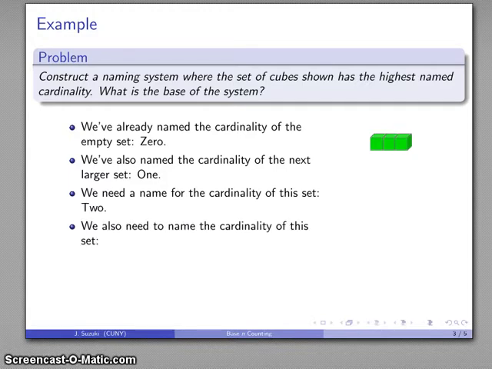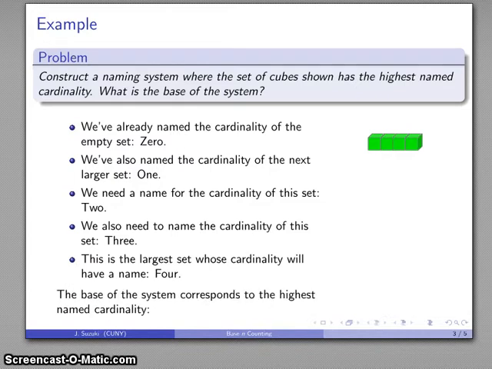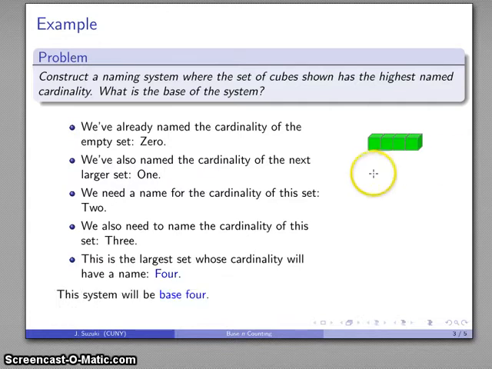Next larger set, cardinality, we need a name for it, call it 3. And finally, this set, which is the largest set whose cardinality we care to name, we're going to call that 4. And the base of our system is going to correspond to the highest named cardinality. In this case, the highest name we care to make is 4. So our system is going to be base 4.